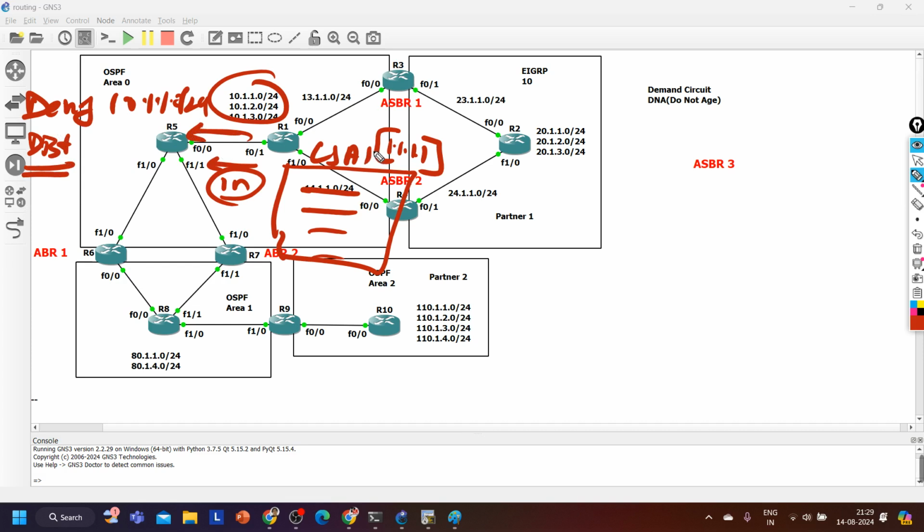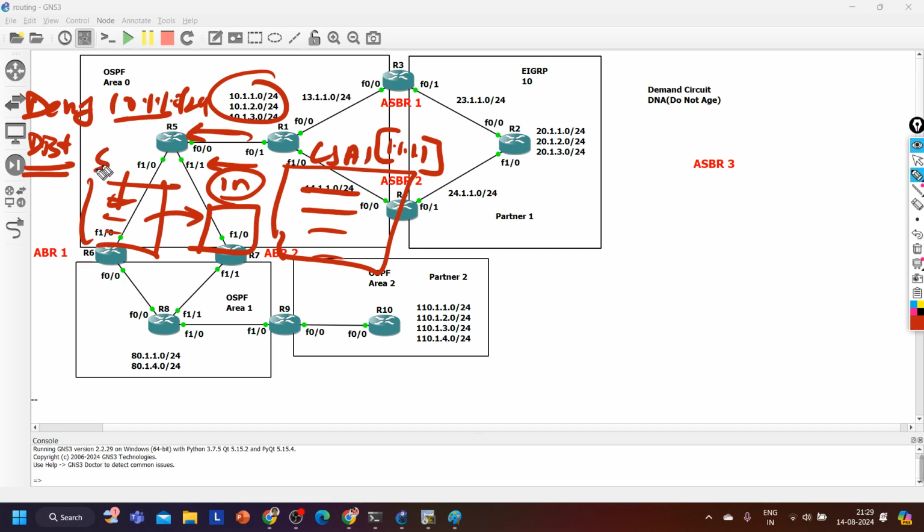Now when router 5 will receive this LSA1 from router number 1, it will not filter the route, right? It will install it in their database. Router 5 will install it in their database, but while installing the route in the routing table from the database, the router will filter the route. While redistribution, first the router will install all prefixes in their database.